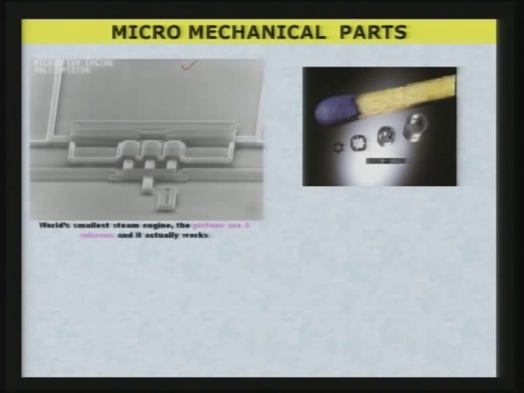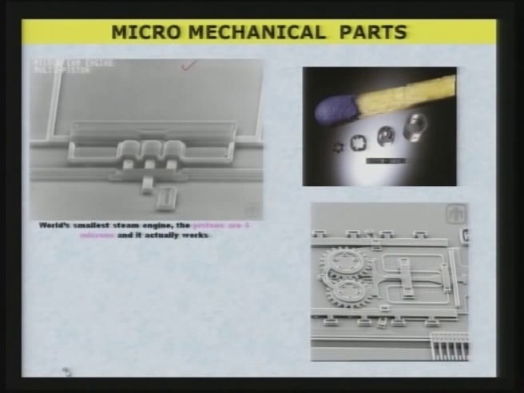This is not just a model, it really works. They operate it. Now, on that side you can see here a micro clutch mechanism, gears are 50 micron in size. You can see the different parts over here, and they move with respect to each other, and they work, they really deliver the work.